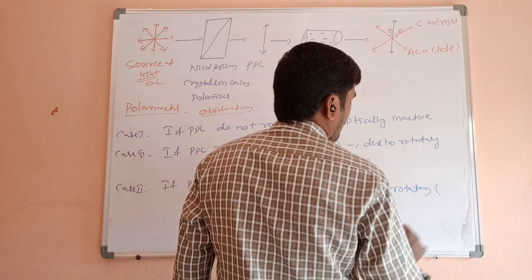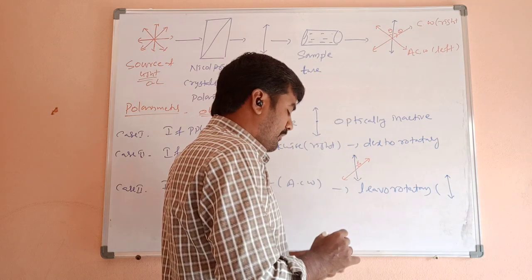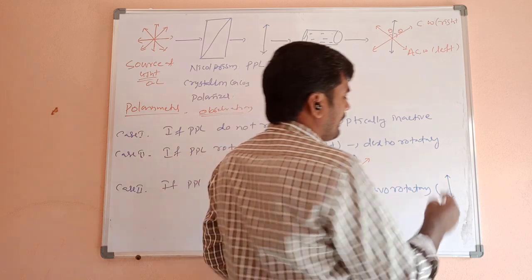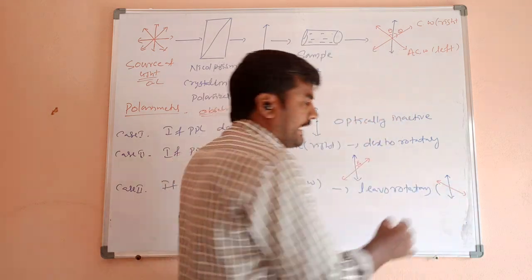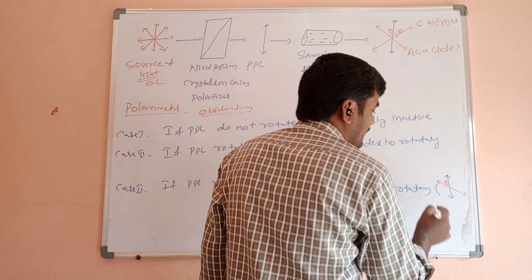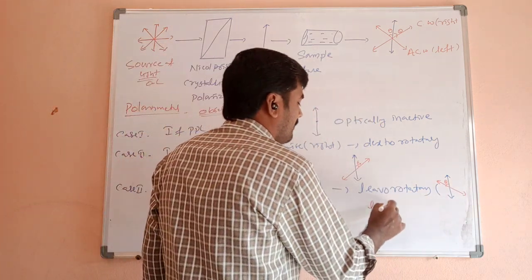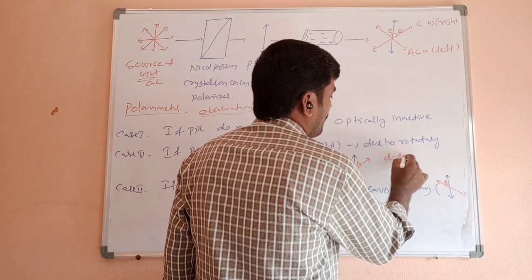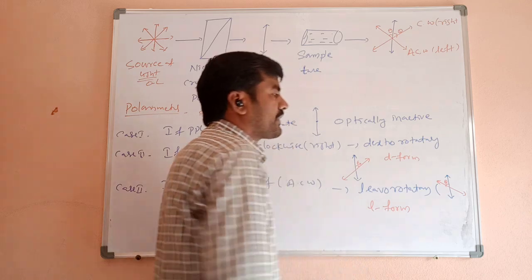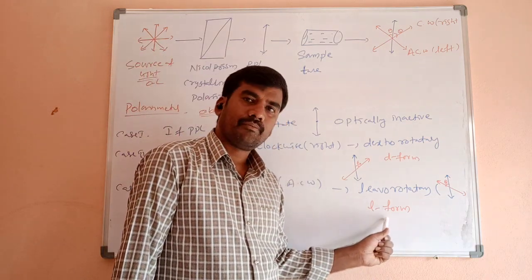Now this plane of polarized light is rotating anti-clockwise by theta angle. So it is levorotatory, and this is called L form. Dextro-rotatory is D form, levorotatory is L form.